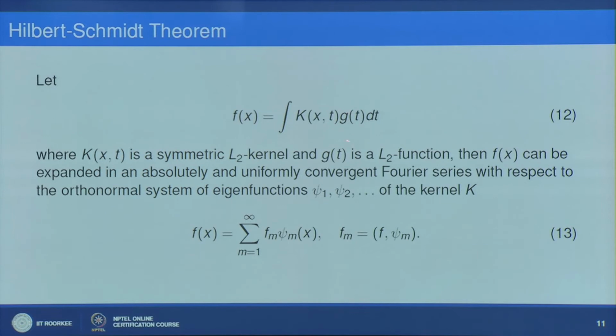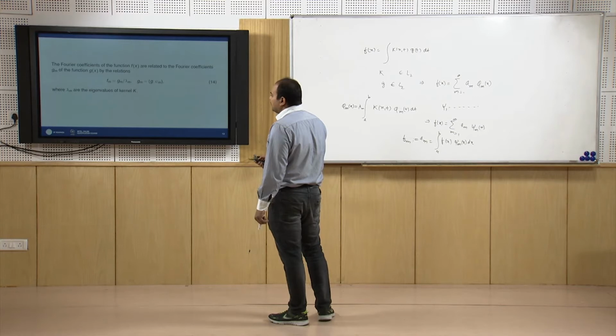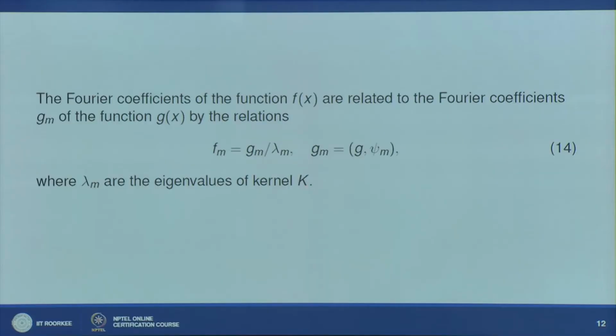This Fourier coefficient f_m is related to the Fourier coefficient corresponding to g. So here I can say that f_m is given by g_m divided by lambda_m, where g_m is the Fourier coefficient of g, and lambda_m are the eigenvalues corresponding to psi_m, which are the eigenvalues of the kernel k. This is not very difficult here.